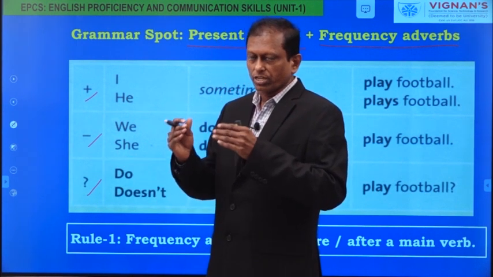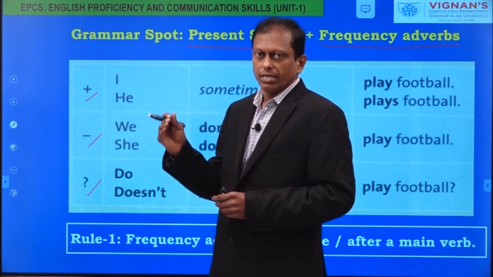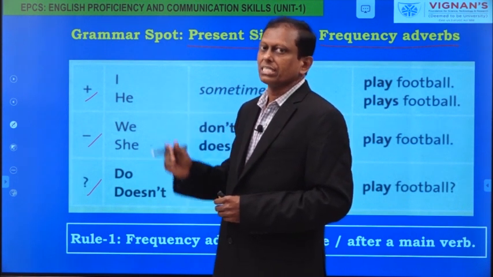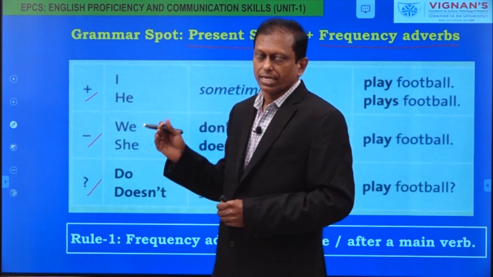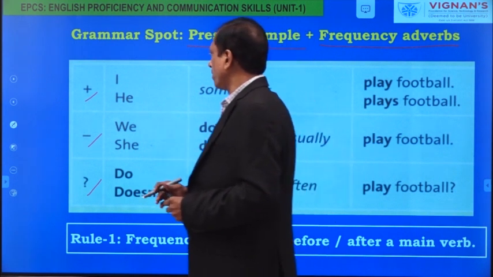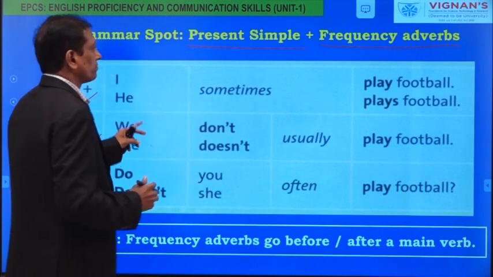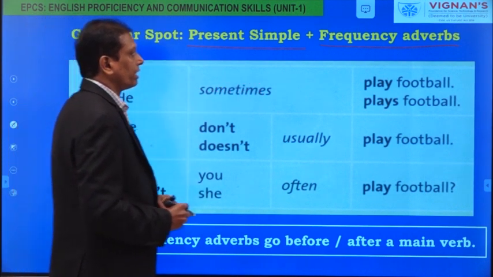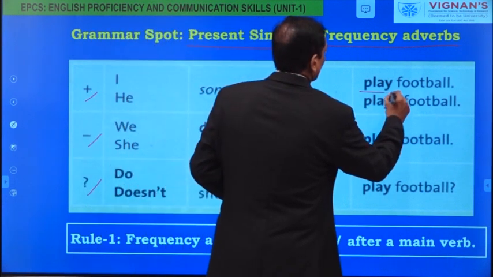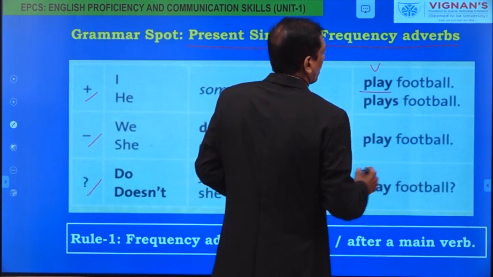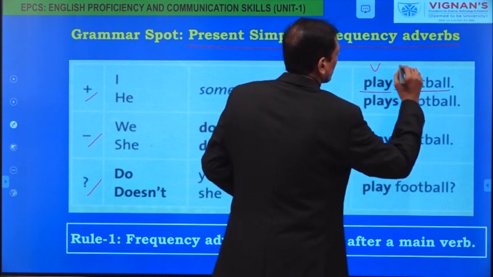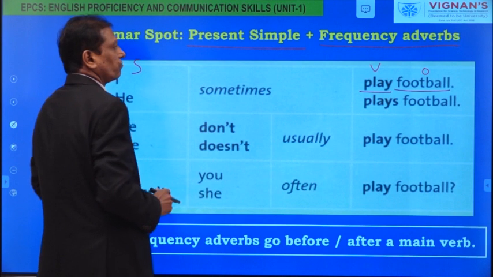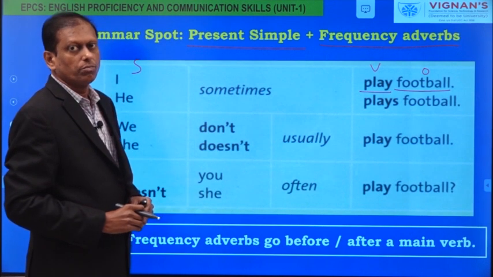The sentence structure would be different in these three types of sentences. Positive, we call it affirmative sentence even, negative and interrogative. Now look at the subject: I sometimes play football. Here, play is the verb and football is the object, and this is the SVO pattern, subject, verb, object.